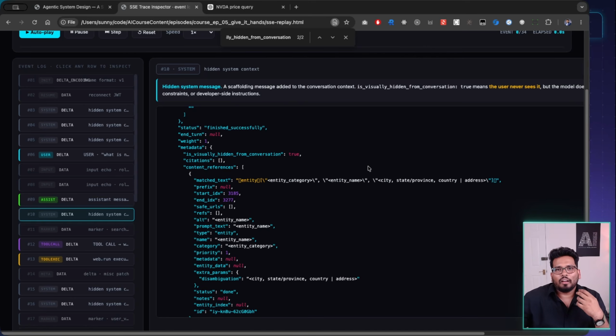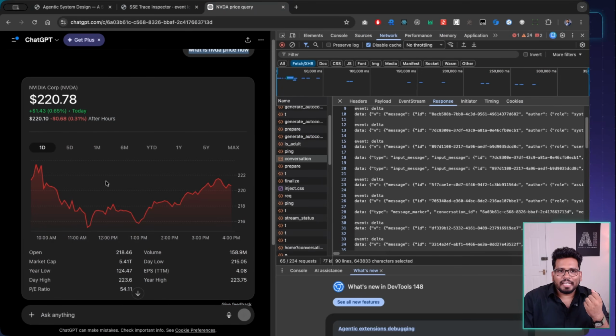How we will actually represent it. For example, if you see, it's represented in a very nice chart format, right? So the front-end team basically sends those instructions, like how to generate the chart, or if there is a specific UI you need to generate, right? So those instructions also came as a hidden prompt to the front end.